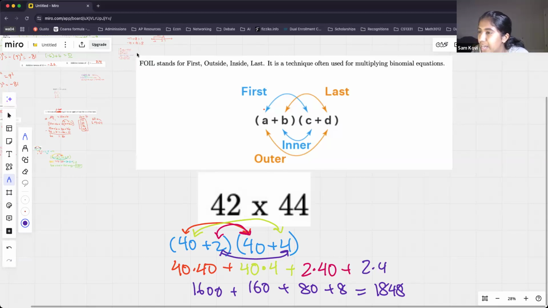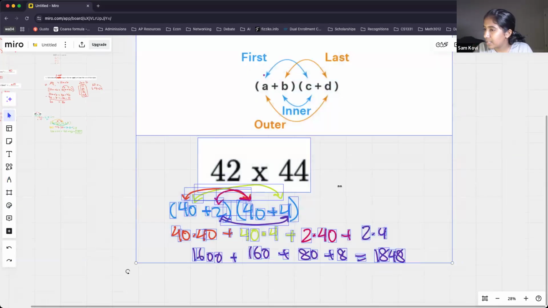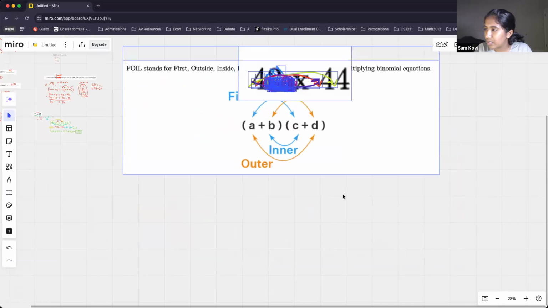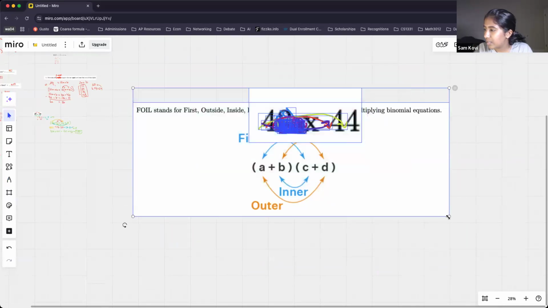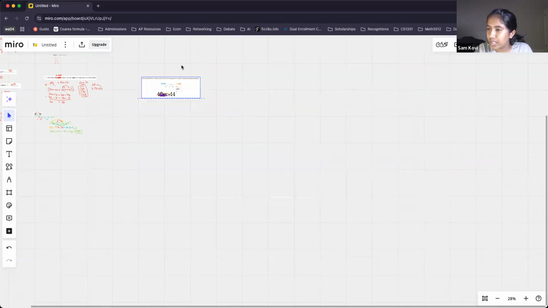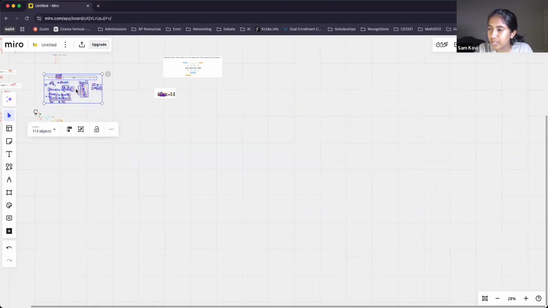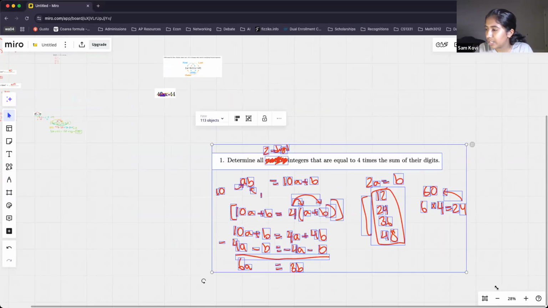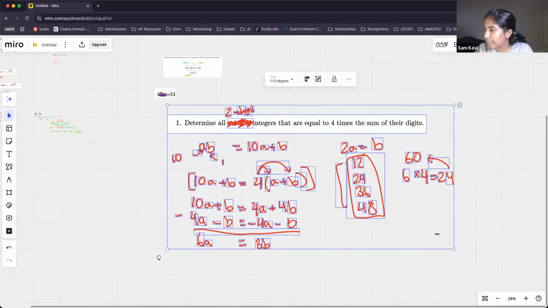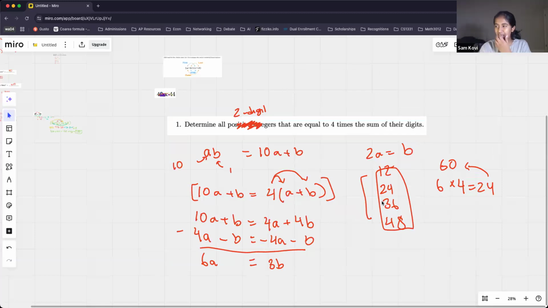All right, let me go ahead and minimize this, and then bring this back out. Okay, so let's say I selected B as 1. So if B is equal to 1, then A is equal to twice of 1, so 2.